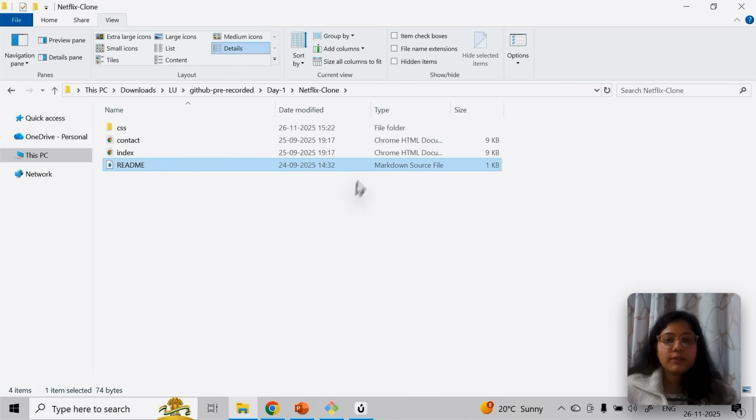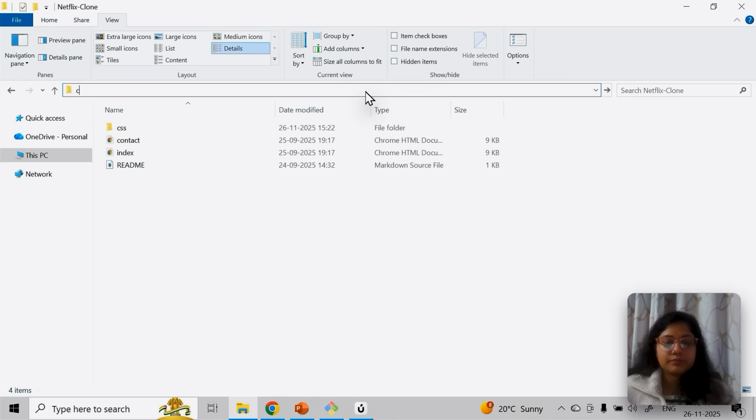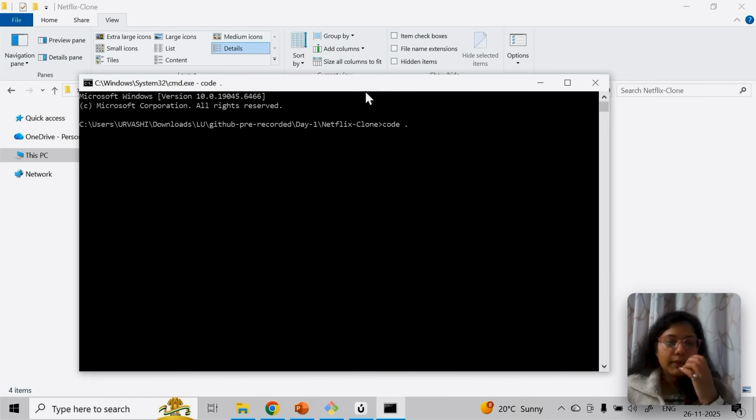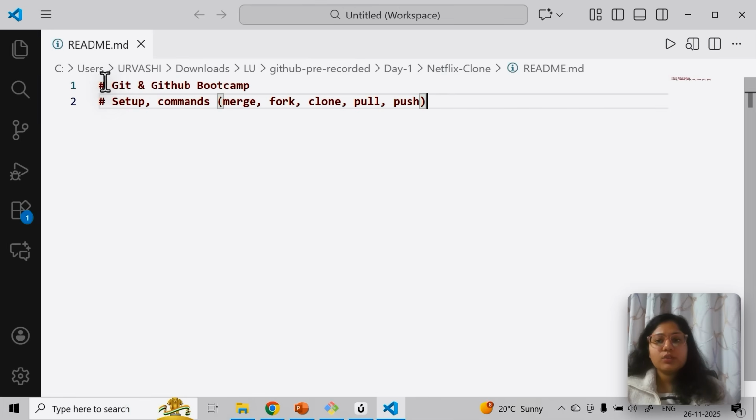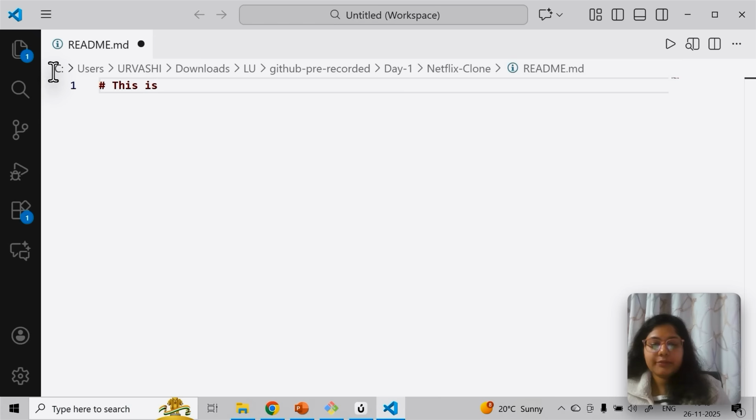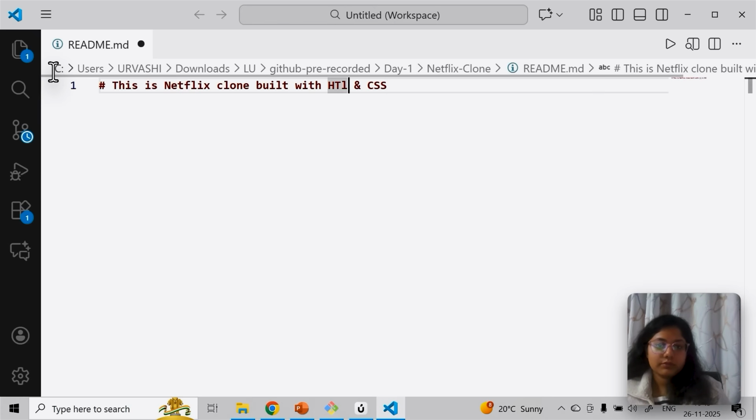So I can do one thing, I can open VS Code from here. I'll say code dot. In VS Code, this readme.md file will open, and there I can simply make the changes. Now you can see in VS Code it has opened. Since I created a copy of this, this is already there. Let me just change it to: this is a Netflix clone built with HTML and CSS. This is what I'll add here in my README file, and I'll save it and close it.